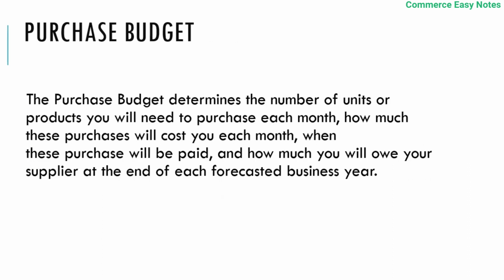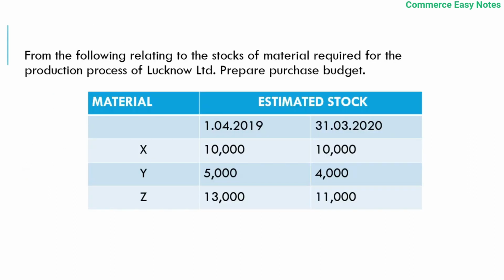Purchase budget. The purchase budget determines the number of units or products you will need to purchase each month. How much these purchases will cost you each month, when these purchases will be paid, how much you will owe to the supplier at the end of the forecasting business year. All this is found out in the purchase budget. So this is why we prepare a purchase budget, to know all this, creditors, debtors, how much amount.